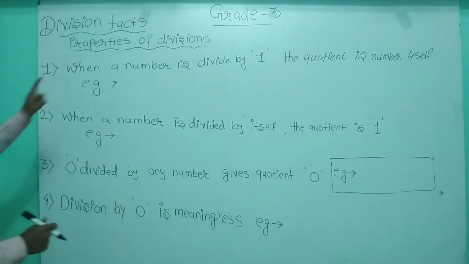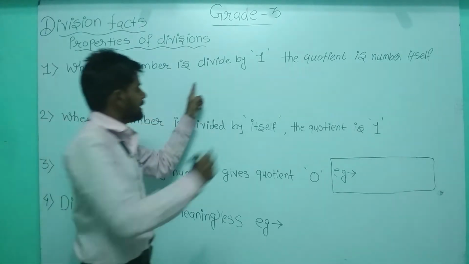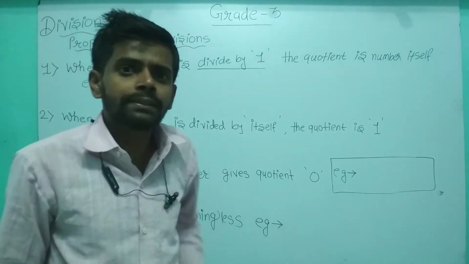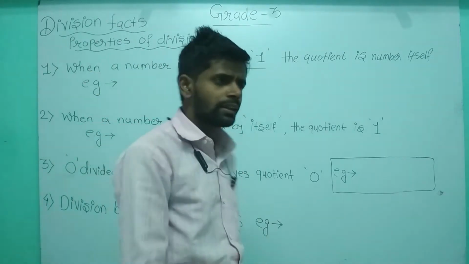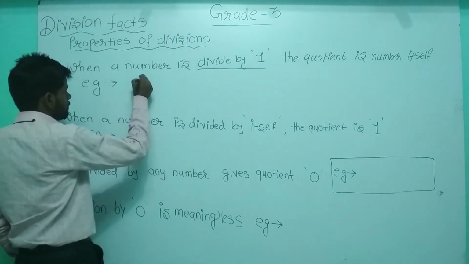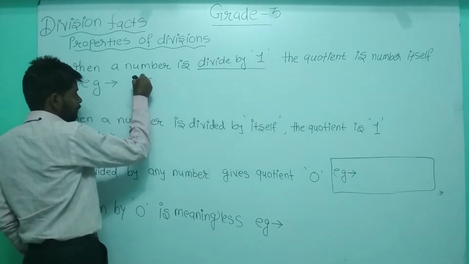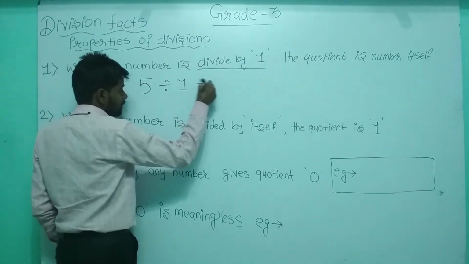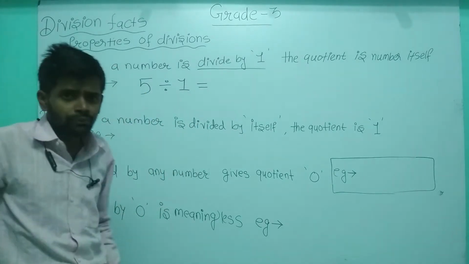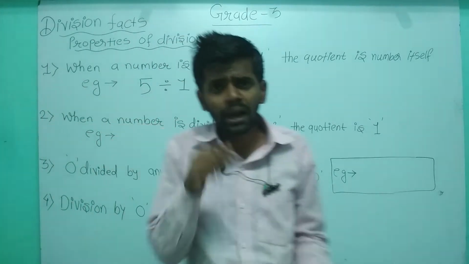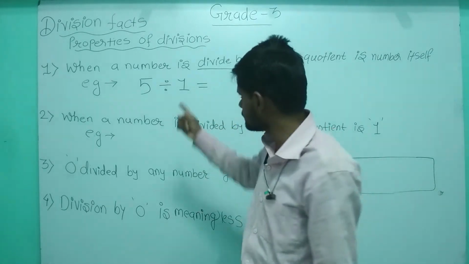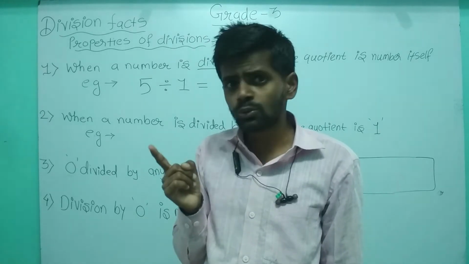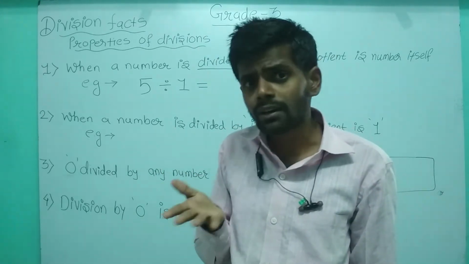And what is that? When a number is divided by 1. किसी नंबर को आप 1 से डिवाइड कर रहे हो. Let's take an example. If you have 5 divided by 1, we have to divide 5 by 1. We have to split the table of 1 जब तक 5 नहीं आता. 1 1 जा 1, 2 जा 2, 3 जा 3, 4 जा 4, 5 जा 5.